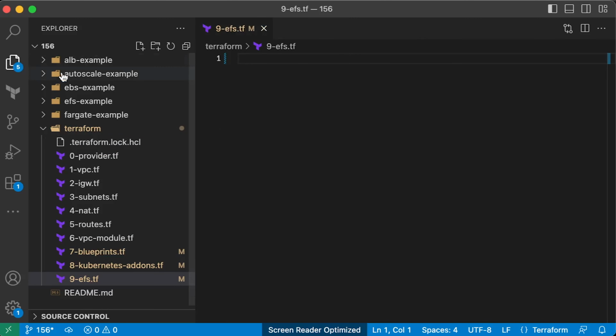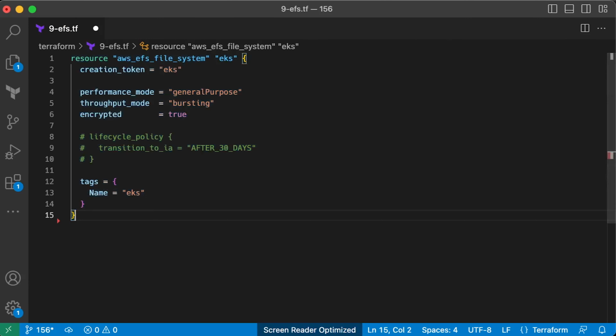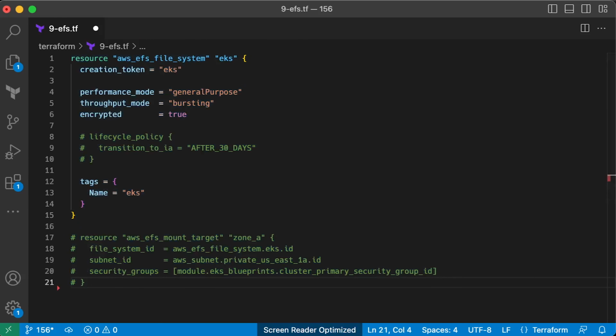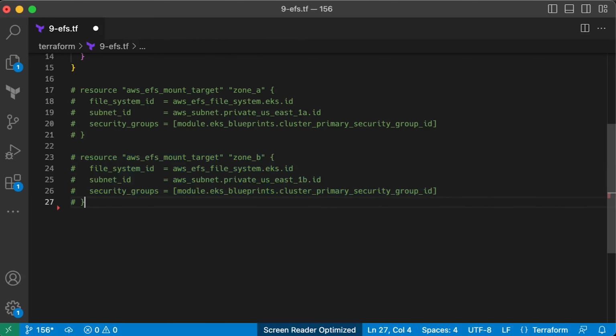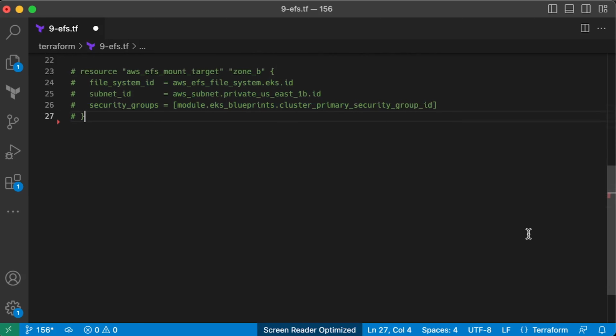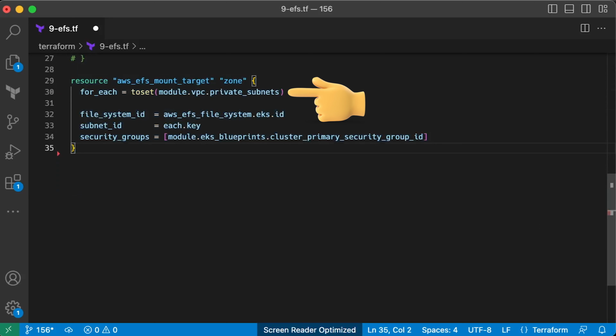Let's create a new file. This Terraform resource will create EFS in AWS. You can also Google this name to get a full set of supported parameters. Now, if you would use plain Terraform resources to create VPC, you would need to define two separate mount targets for each availability zone that you use. The first one is for US East 1A and the second one for US East 1B. Since I use Terraform module to create VPC, it exposes private subnets tuple that I can use with for each block to dynamically create mount targets in all availability zones.